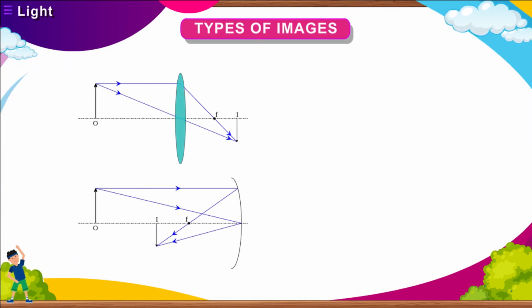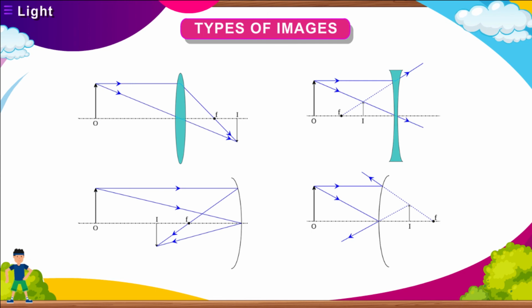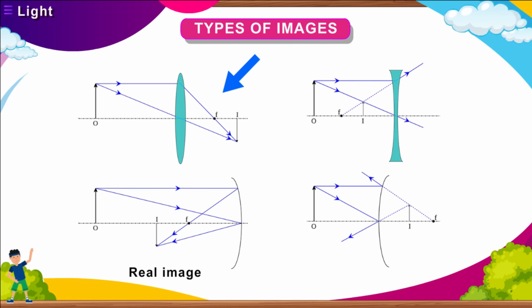Types of images. Two types of images are formed by a mirror. Real image. The image that can be obtained on a screen is called real image. It is formed when light rays after reflection actually intersect each other.